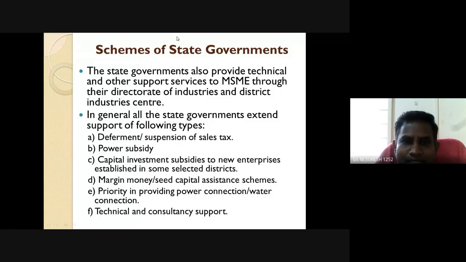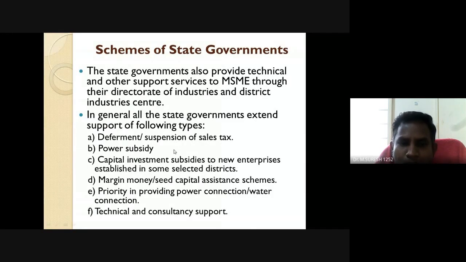The state government also provides technical and other support services through MSME. This includes deferment and suspension of sales tax, and also power subsidy.